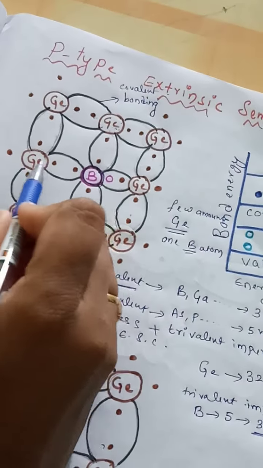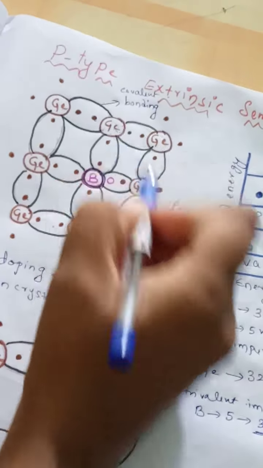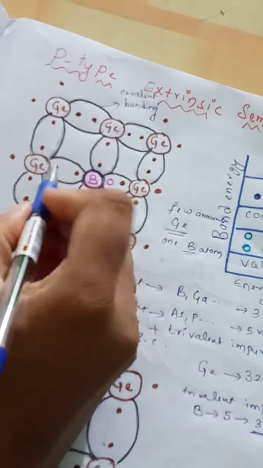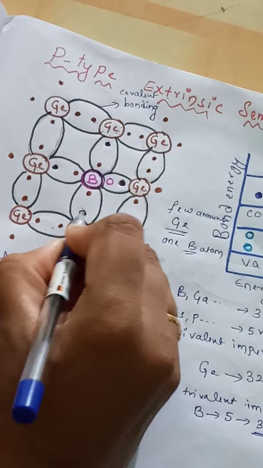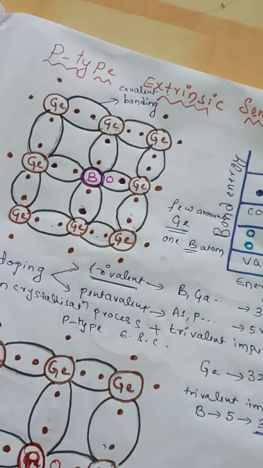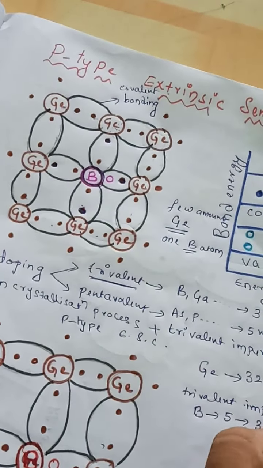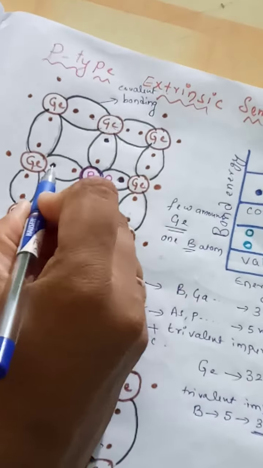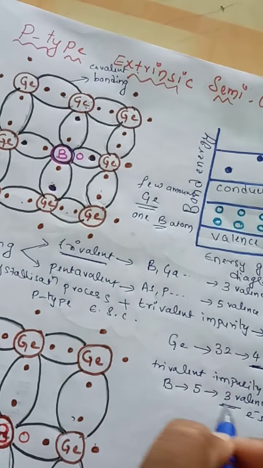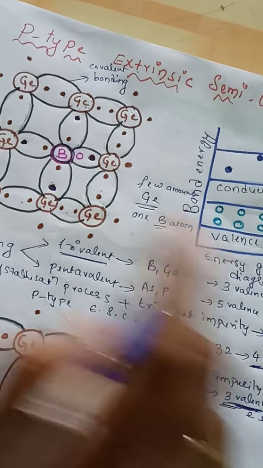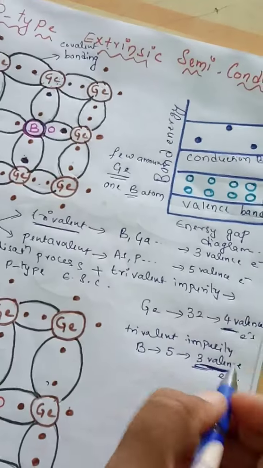Let us take these germanium atoms. This is the valency electron of germanium, this is the valency electron of germanium, and this is also a valency electron of germanium. Germanium has 4 valency electrons, 1, 2, 3, 4, as we are seeing. Boron has 3 valency electrons.